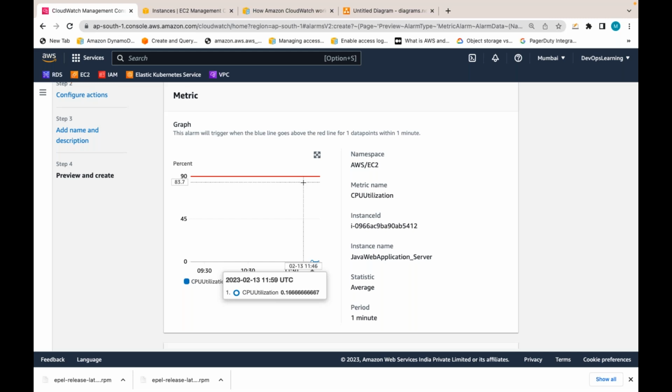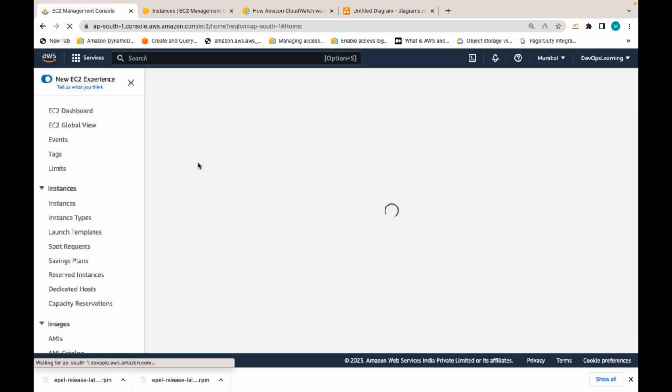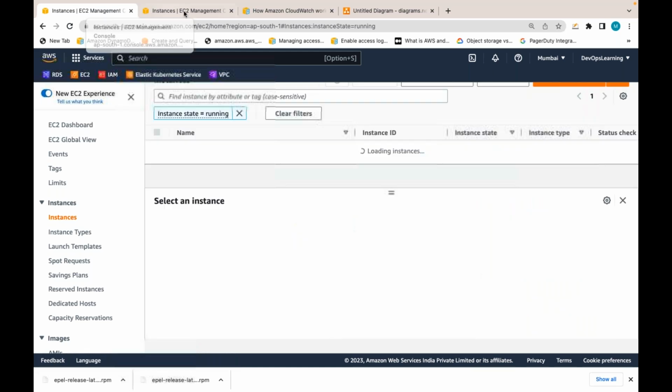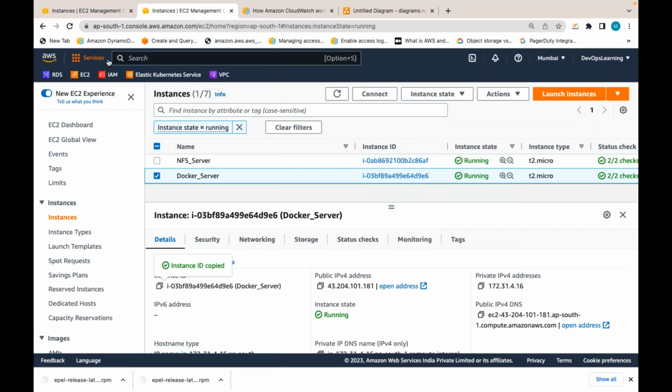Yes, so let me show that. Let me SSH to that server. I will programmatically put CPU pressure on it. In another tab, let me open CloudWatch also.